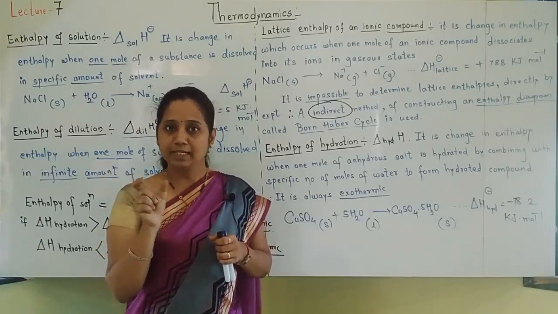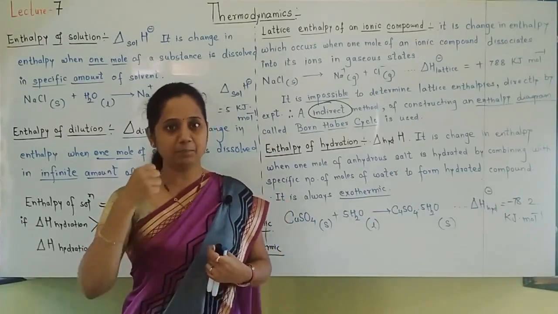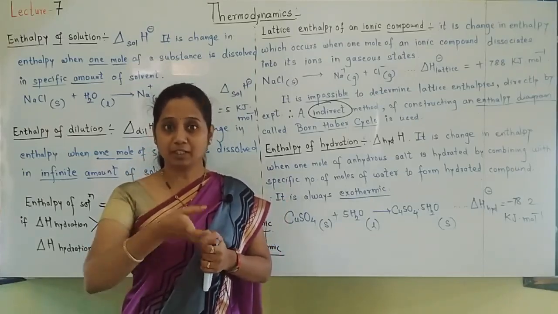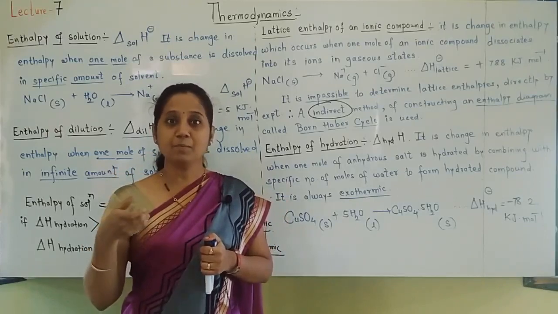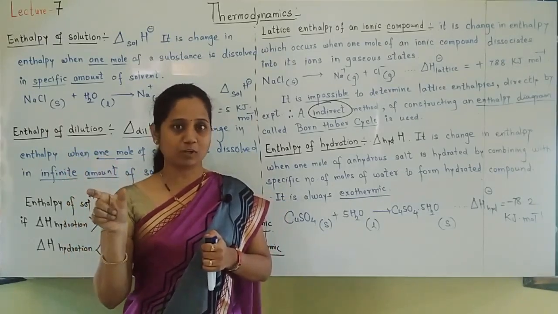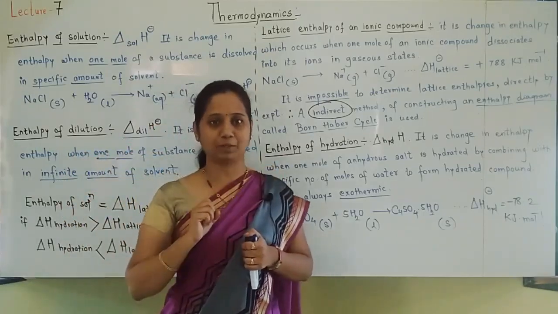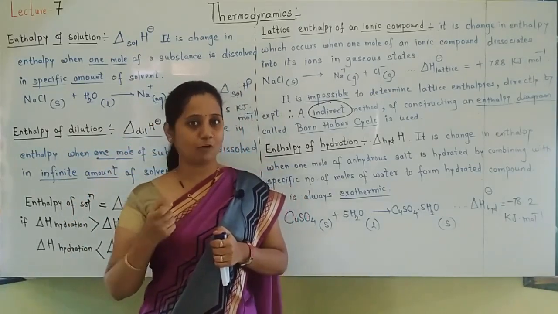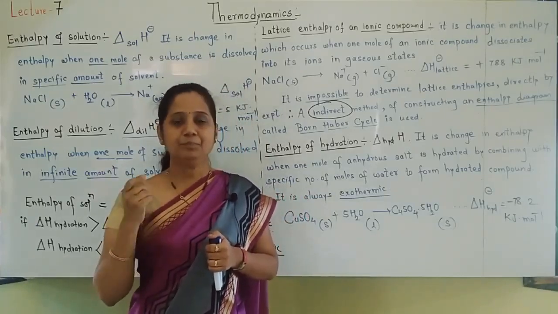The anhydrous salt dissociates into its ions, and those ions will take up water. When water is absorbed, the salt becomes hydrated. Before it was anhydrous, without water, it takes water and becomes a hydrated salt. The enthalpy involved during this is called hydration enthalpy.